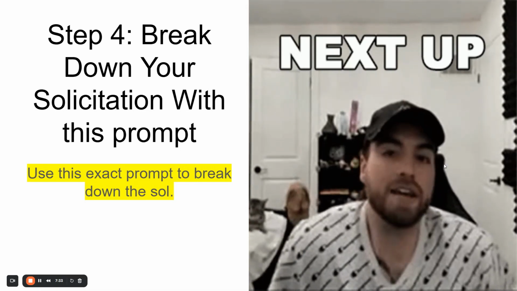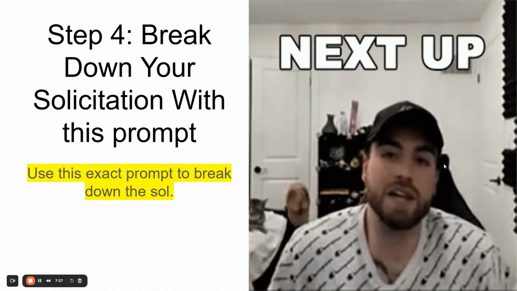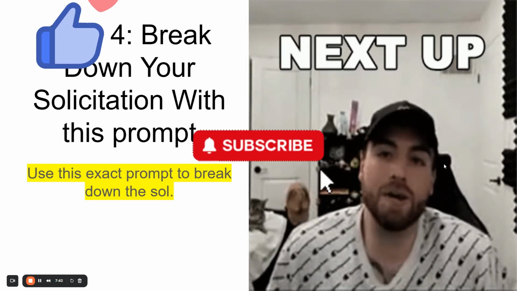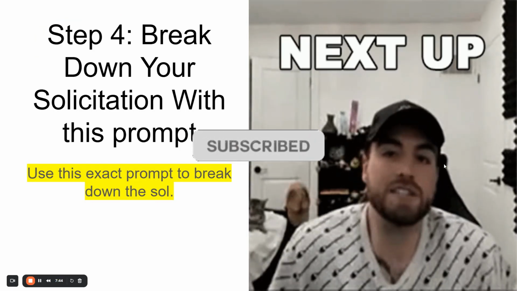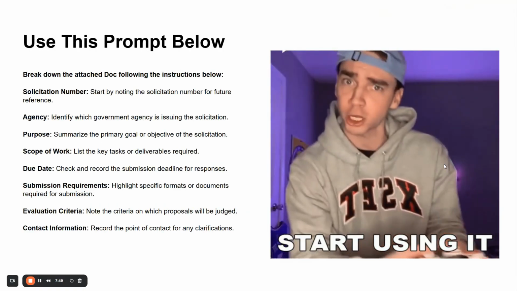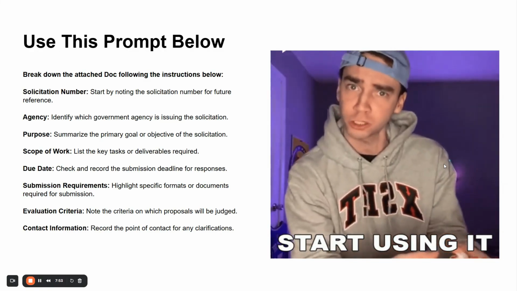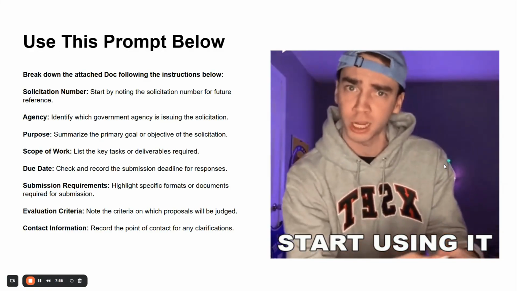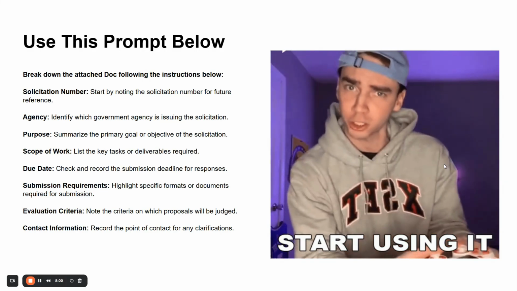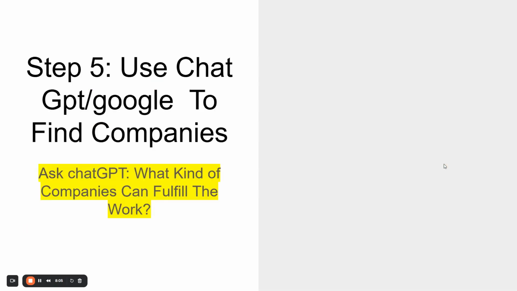One of the ways that you can use ChatGPT to break down solicitations is by using prompts. Or you can train a GPT in a systematic way, which is the AI GovCon Proposal Builder. Train it in a specific way to achieve your objectives. So we have prompts like this: break down the attached documents following the instructions below. This is for a person who doesn't have the AI GovCon Proposal Builder. You want a prompt that has been curated, that you can use multiple times to achieve a certain objective.